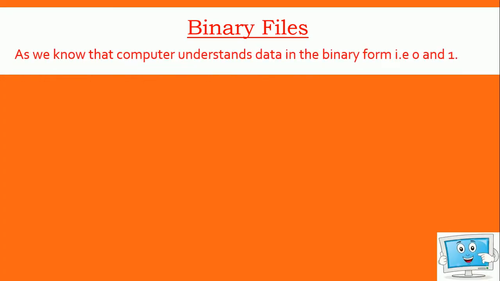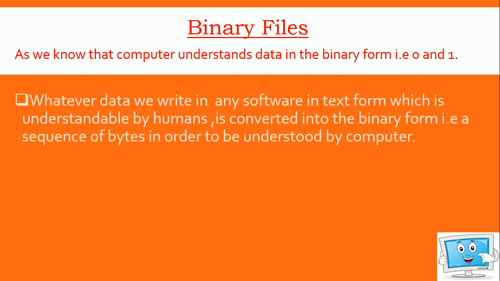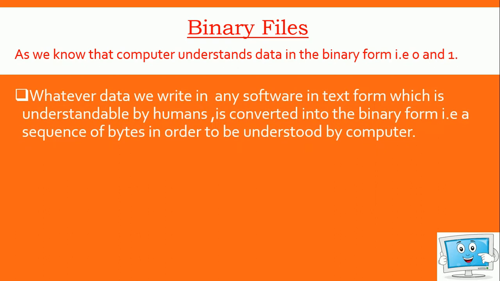As we all know, the computer understands data in binary form, that is 0 and 1, which are known as bits. Whatever data we write in any software in text form, which humans understand, is converted into binary form, that is a sequence of bytes. जब भी आप किसी एप्लीकेशन सॉफ्टवेयर में कोई डेटा लिखते हैं जो हम समझ सकते हैं, कंप्यूटर को समझने के लिए it gets converted into the binary form, that is in the form of 0 and 1,